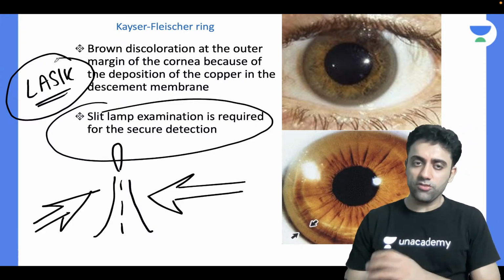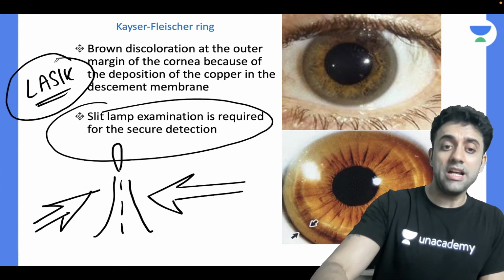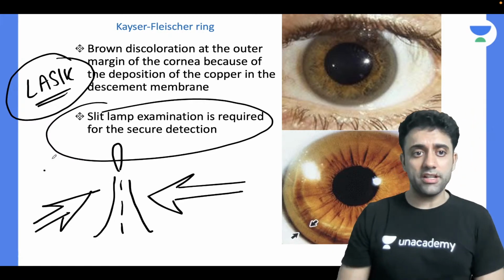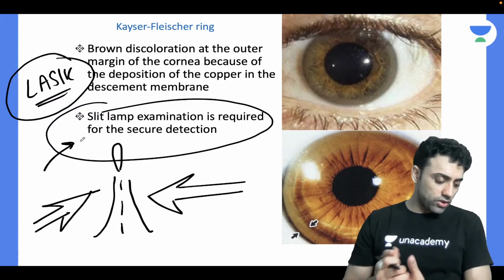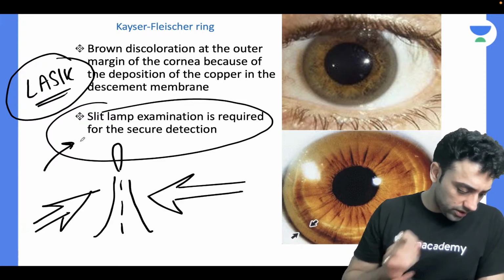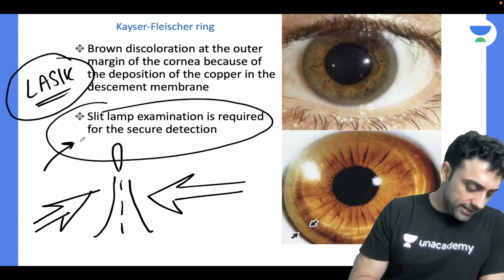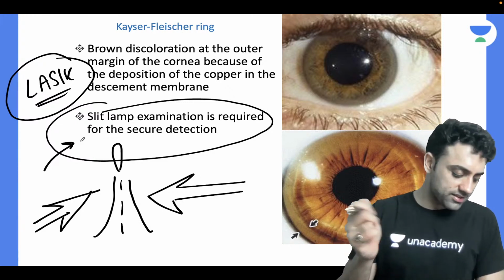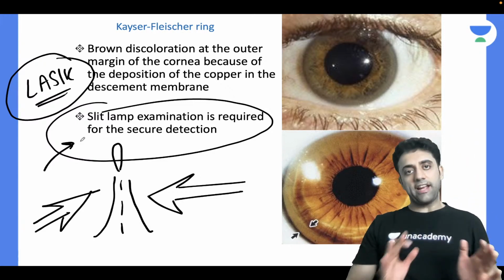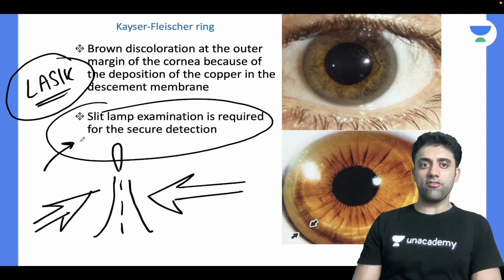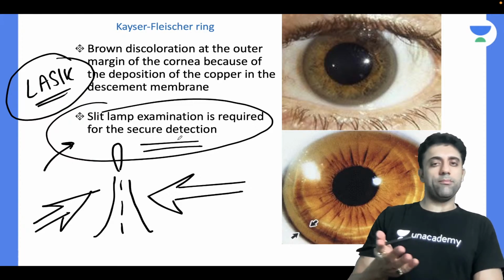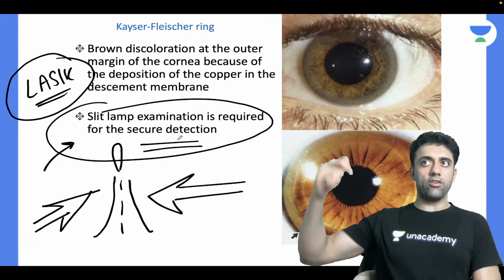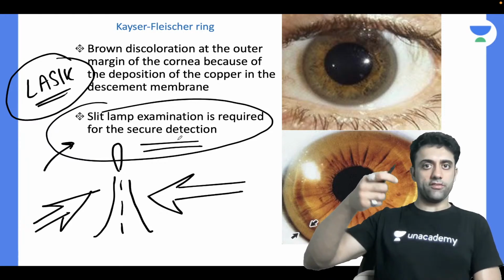Okay, understood. Let's move further. This is the KF ring, very important. And slit lamp, yes, this is an exam question, dear, how do you diagnose this. Hriday was asking, can you see it directly, or only as a slit lamp finding? See, frankly speaking, the slit lamp is required for a secure detection. I remember my ophtha friend telling me, he was having a torch. This is the torch. Okay.